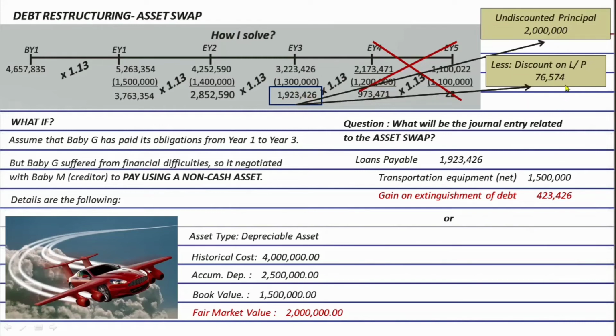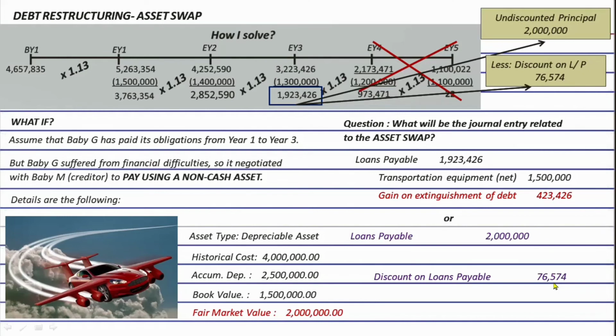So, we also need to consider that in making the formal entry. So, if we make a formal entry, we will debit loans payable, but we should use the undiscounted amount of 2 million. And also, we need to credit the discount on loans payable worth 76,574.